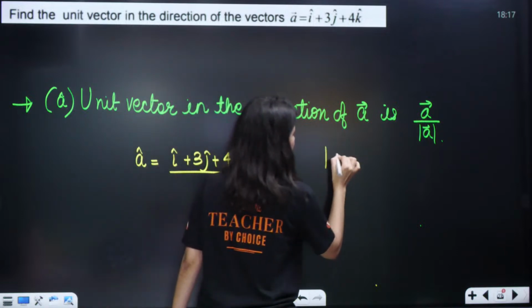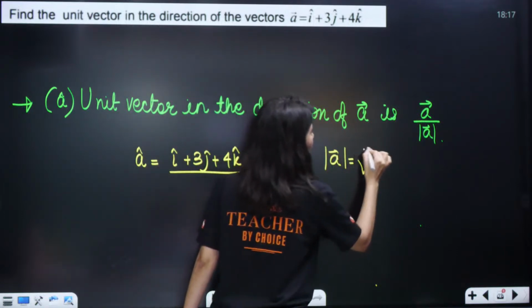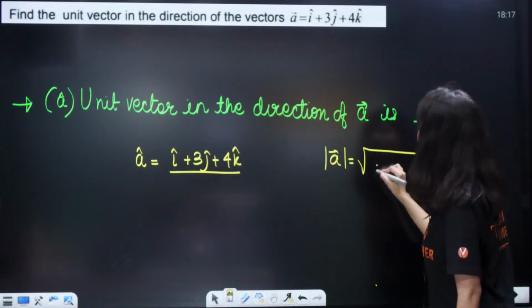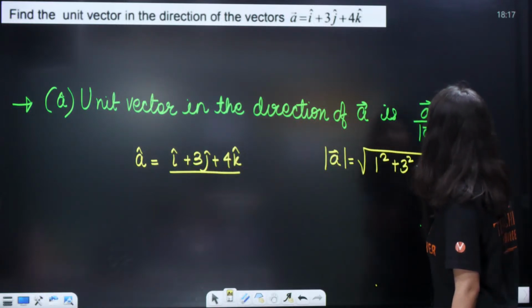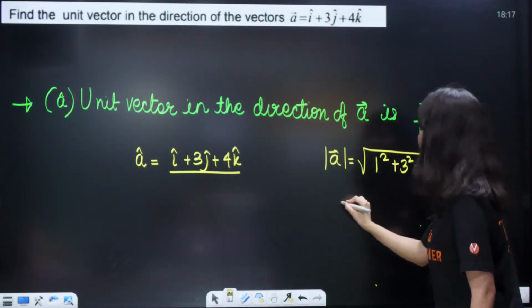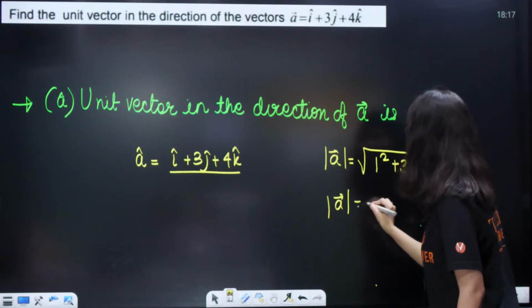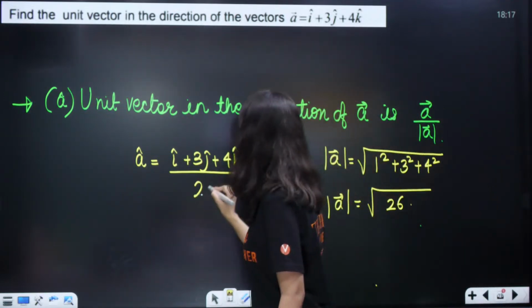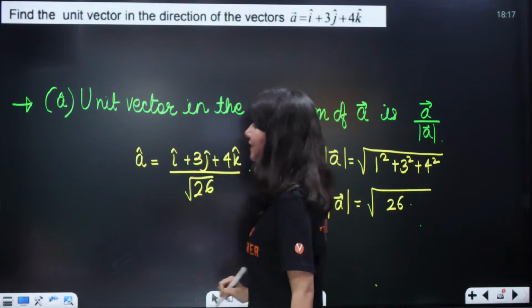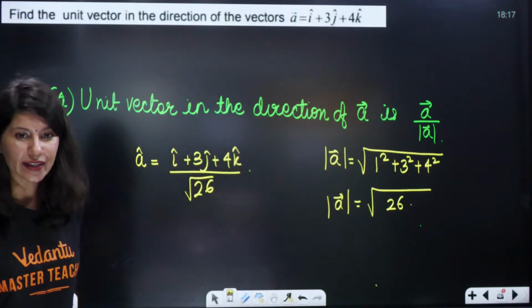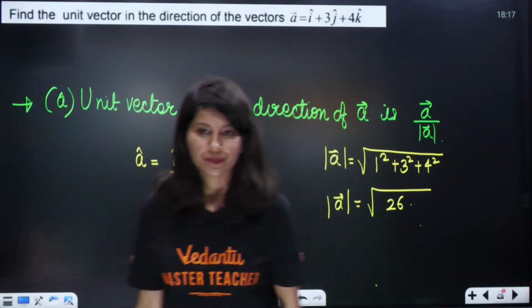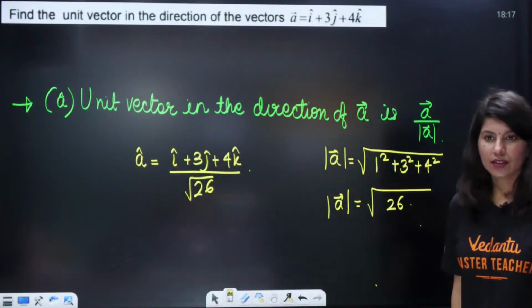Now modulus A, who will be telling me how to calculate the modulus, the magnitude of any vector? So magnitude of A, you have the formula 1 square plus 3 square plus 4 square. So this is going to become 26, so root 26. This will be your final answer, the unit vector. Got it? Everybody? Yes? Alright. Give me a big thumbs up.